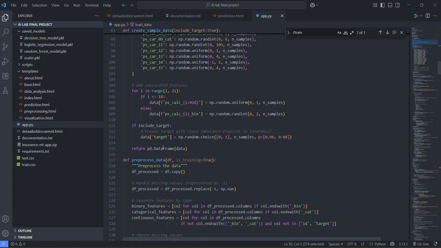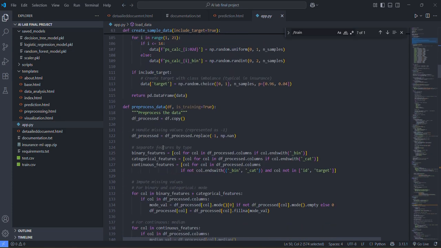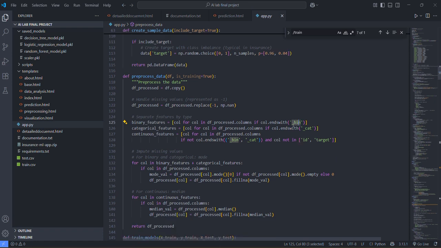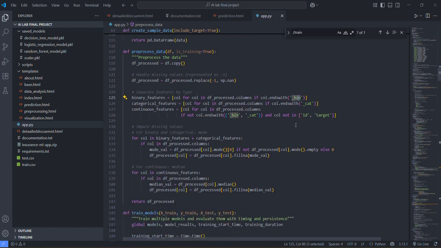Then we are pre-processing our data, where, as I have already told you, we are distributing our features according to their characteristics: these are binary features, these are categorical features, these are continuous features, which we check by their postfix, such as underscore bin and underscore cat.